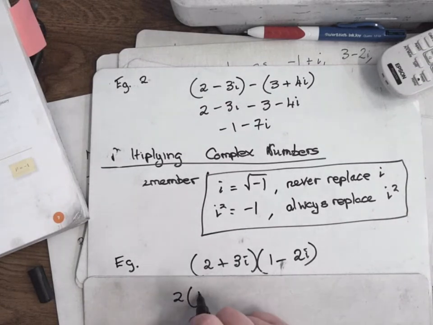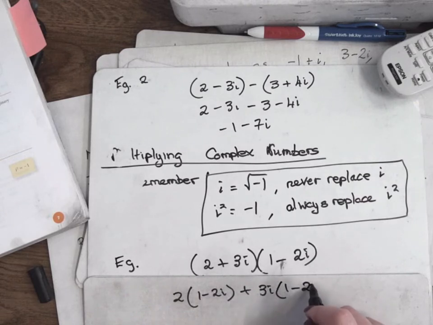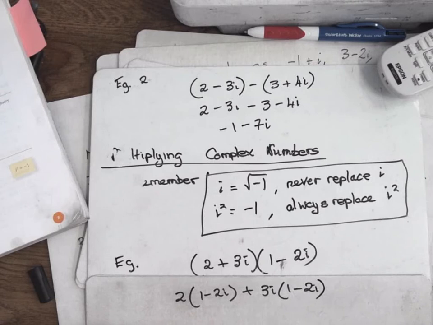So that's 2 times 1 minus 2i plus 3i times 1 minus 2i.